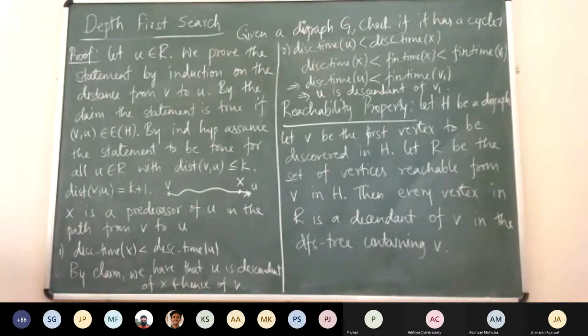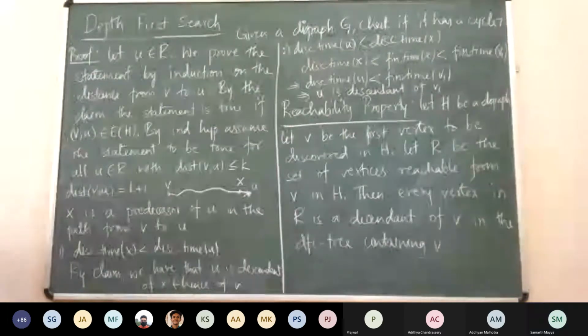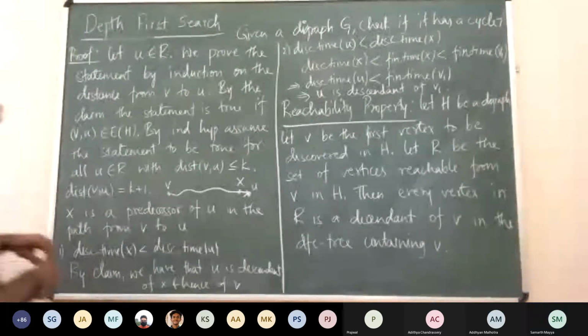Sir, how do we make sure that the finishing time of U is less than the finishing time of V1? Yeah, that is just by our inductive hypothesis.